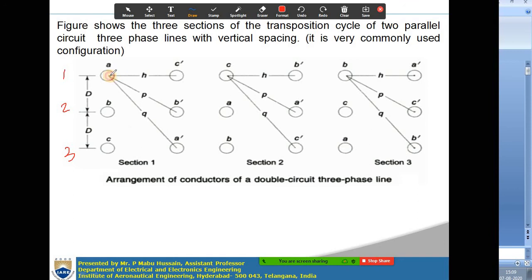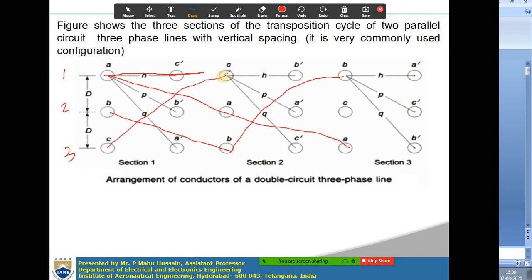So, conductor A is taking position 1 in the first section, in the second section it is taking position 2, and in the third section it is taking the third position. Okay. In a similar way, conductor B in the first section is in the second position, in the second section the third position, and in section 3 it is going to the first position, and C also. C is in the third position in section 1, first position in section 2 and second position in section 3.